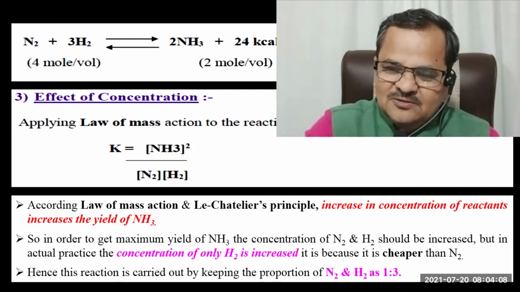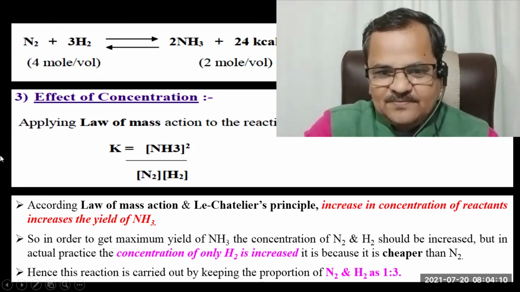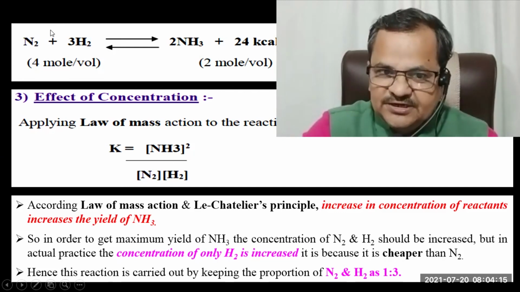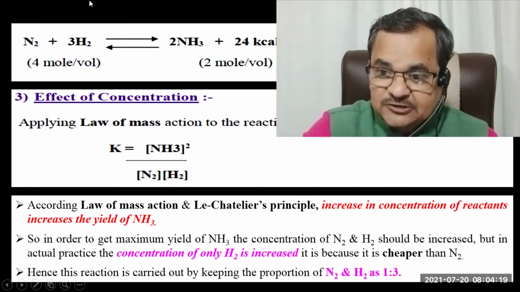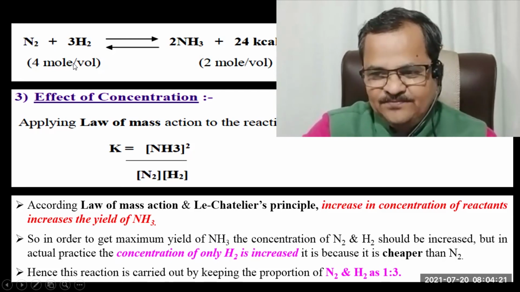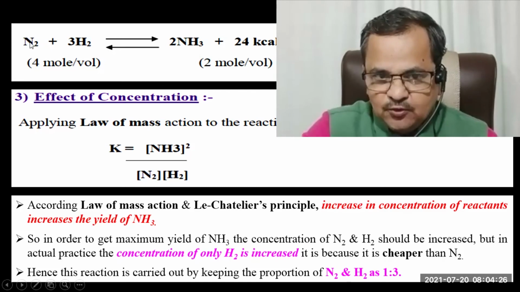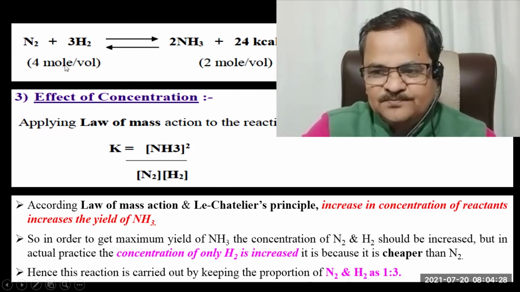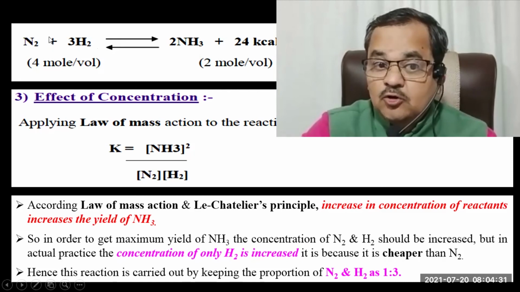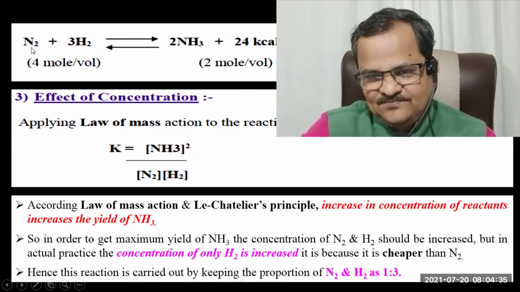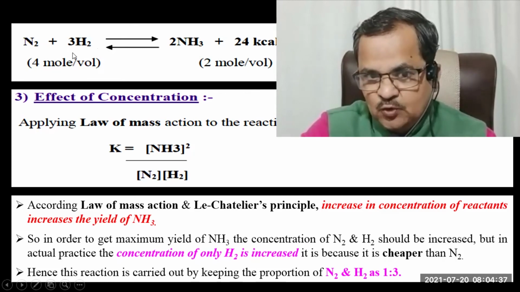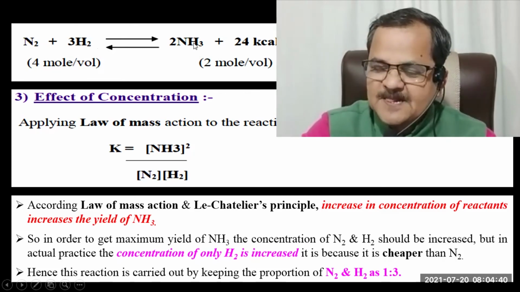Isn't it? So here, if you increase the concentration of the reactant, if you add N2 and H2 externally, that is, if you increase the concentration of N2 or H2 or both, then in order to decrease this increased concentration, the system tries to convert these reactants into product.